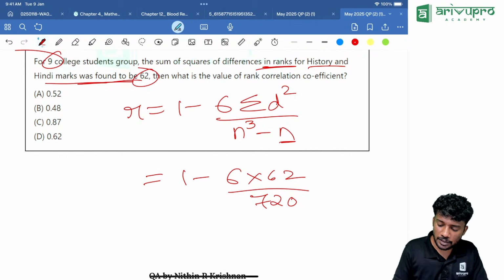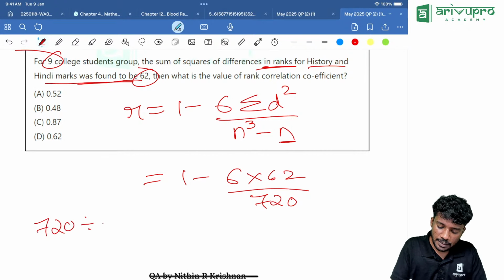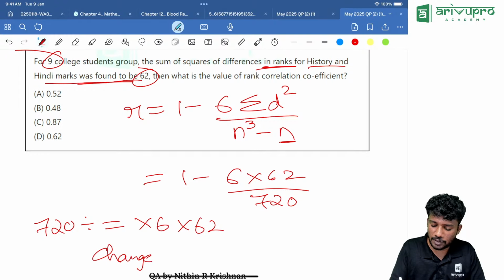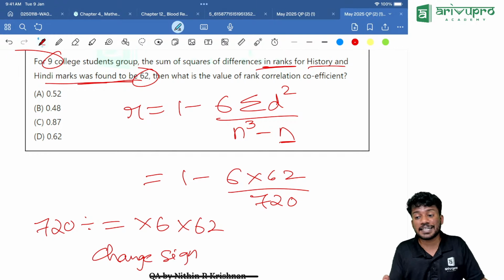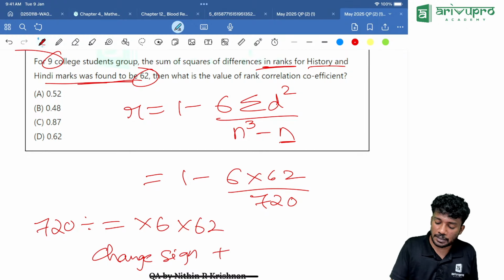Now, how will you use the calculator? Everyone take the calculator. 720 divide equal to, multiply it with 6, then multiply it with 62. Change sign. Why are we changing sign? Because the sign in front is minus. Change sign, then plus 1.